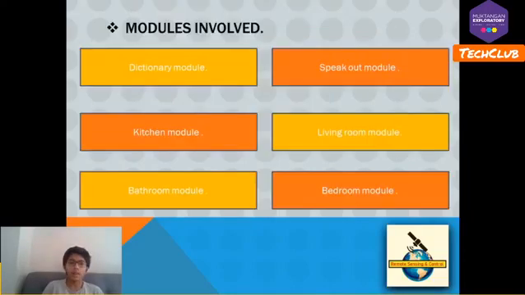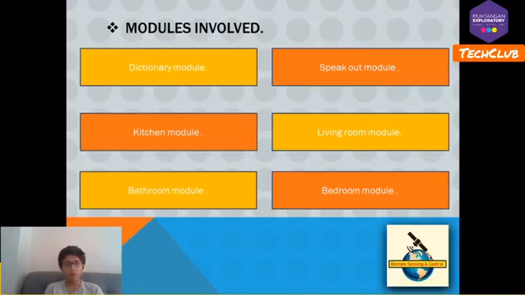Now, modules involved. We did not have many modules in our program, but the dictionary module and the speak out module were the main modules. The dictionary module was all the dictionary part. The speak out module was used for speech output.